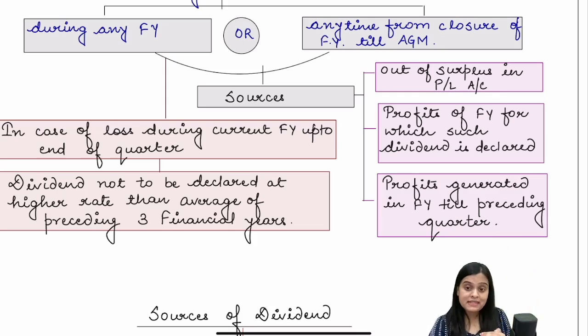Now, when you are paying dividend after the end of the financial year, then the preceding quarter has to be checked. If the preceding quarter has witnessed a loss, then law puts a limit on how much maximum dividend you can pay. What is the maximum interim dividend that you can pay if the previous quarter has witnessed a loss? Not more than the average of the preceding 3 financial years.